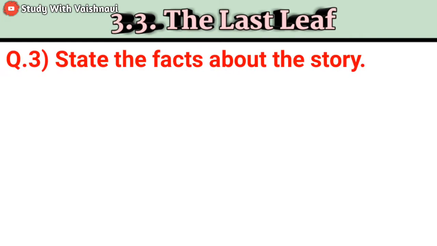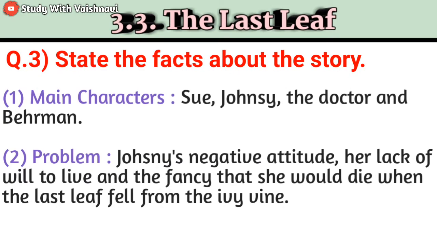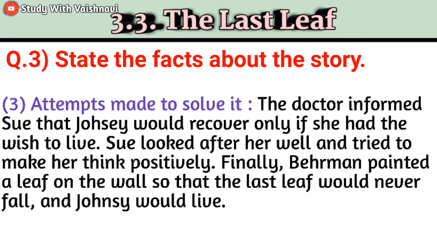Now let's move to question number 3, state the facts about the story. Now see main characters. Sue, Johnsy, the doctor, and Behrman. Now next, problem. Johnsy's negative attitude. Her lack of will to live and the fancy that she will die when the last leaf fell from the ivy vine. Attempts made to solve it.